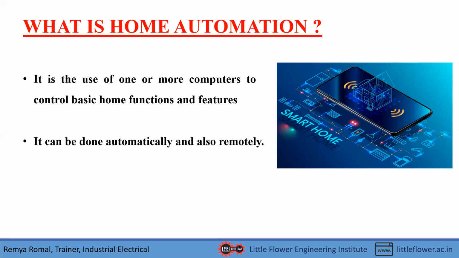Remotely means that you can control the entire loads. Loads means you can control the fan, light and all equipment of your house even when you are far away from your house. Such an automated house, where the complete control is done by a phone, is known as a smart home. As you can see in the picture itself, the home functions are controlled using a Wi-Fi connection on the smartphone.